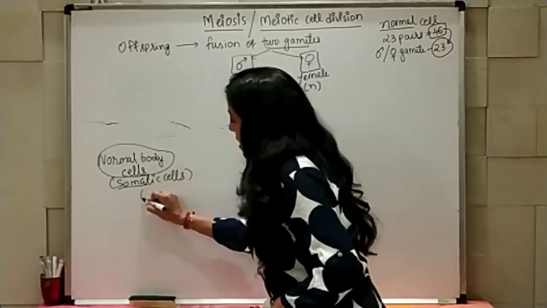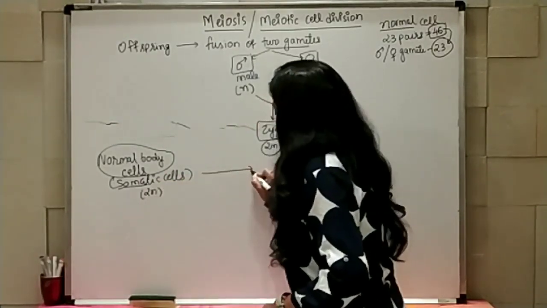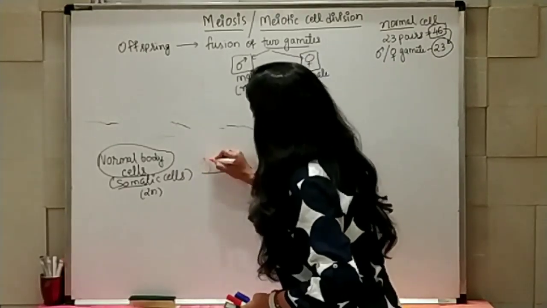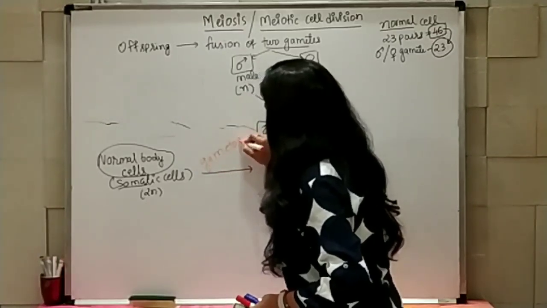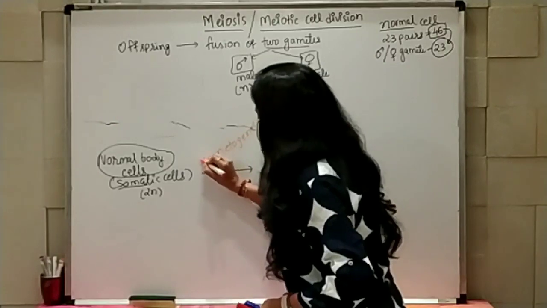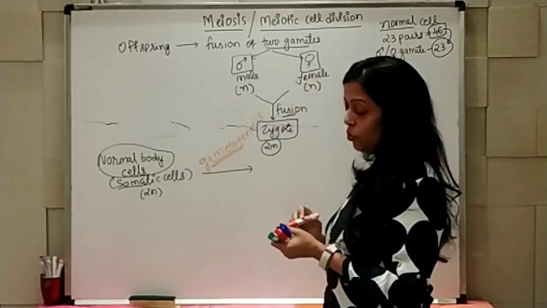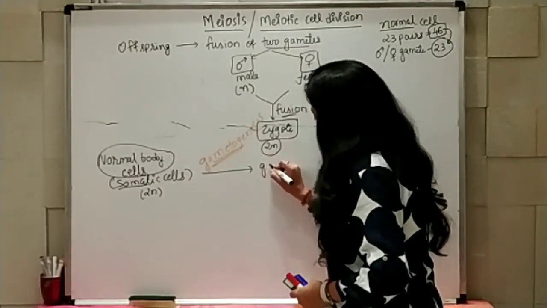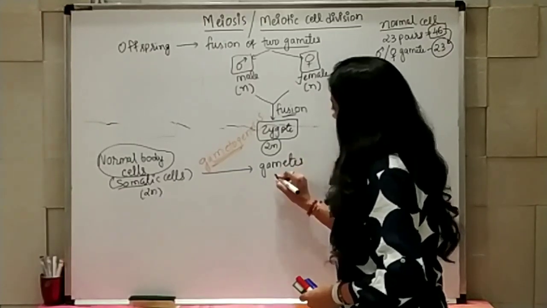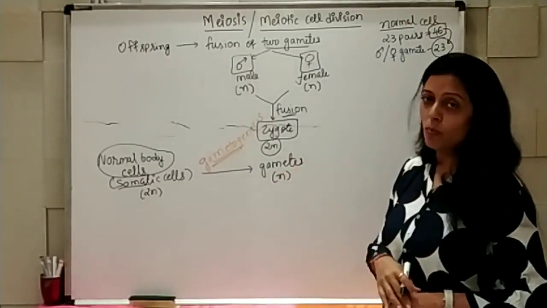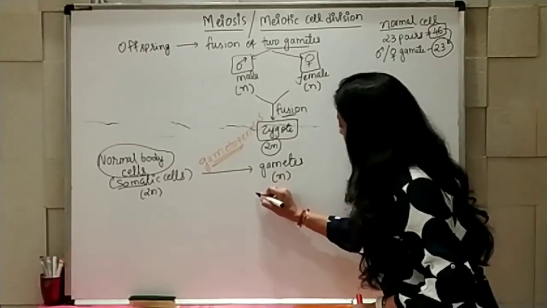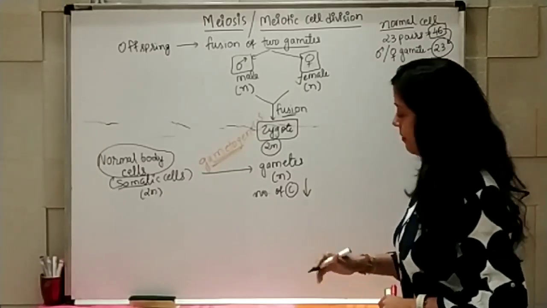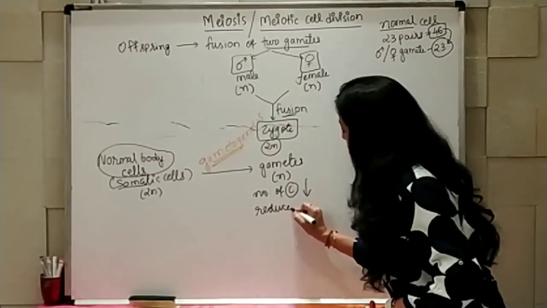So in somatic cells which are diploid in nature, the process which occurs is known as gametogenesis. Here gametogenesis occurs, and due to gametogenesis, the gametes which are produced will have half the number of chromosomes. So here I can say that the number of chromosomes has been reduced to half. Important: reduced to half.